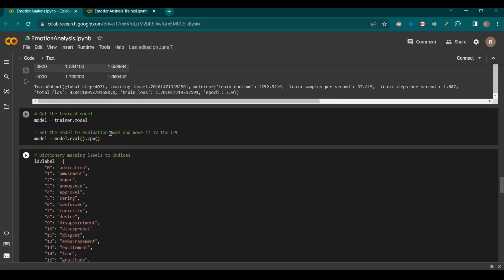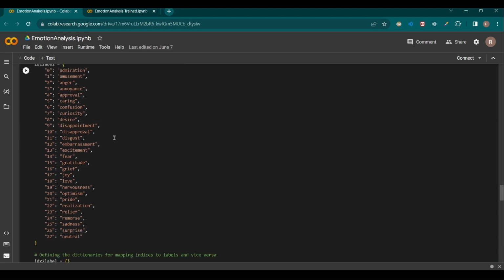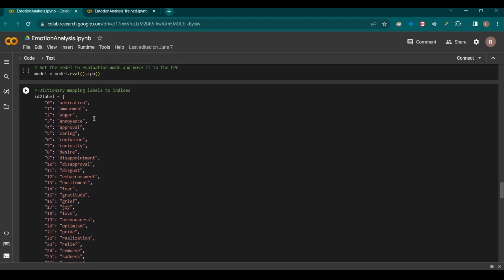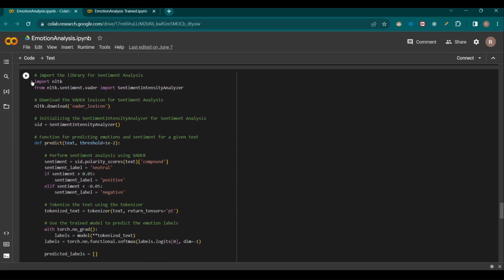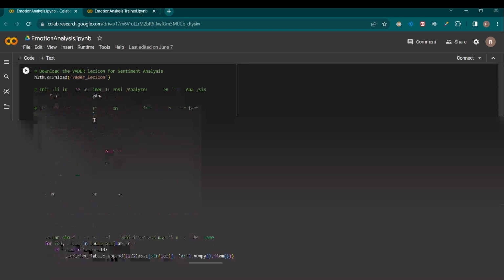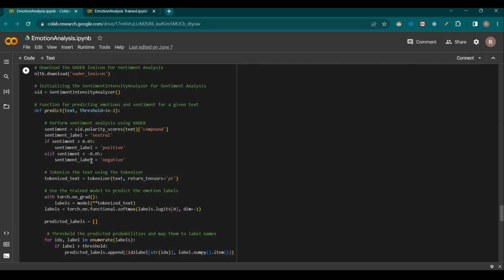And after training our model, in order for our model to predict the emotions correctly, we are declaring a dictionary in which we contain all the emotions which are mapped to their respective labels and indices. And we are also importing NLTK to implement our Vader lexicon model, which is used for our sentiment analysis. And we are finally defining our custom predict function, which is used to predict the output given the inputs.